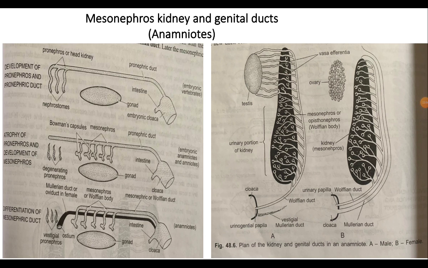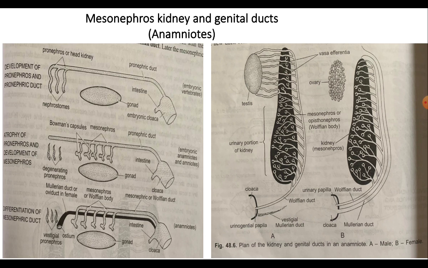When you observe the first picture, in anamniotes, the anterior portion of the mesonephric kidney comes to serve the male genital system and the posterior part as renal organ. This anterior portion loses its peritoneal funnels and Malpighian bodies, and its uriniferous tubules lose excretory function and form vasa efferentia, which become continuous with the seminiferous tubules of the adjacent testis.